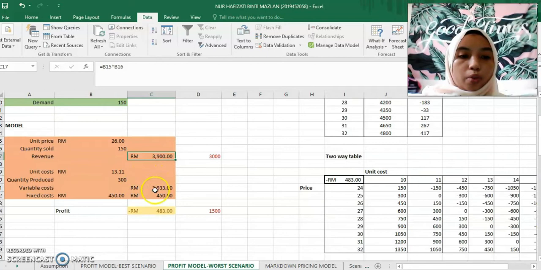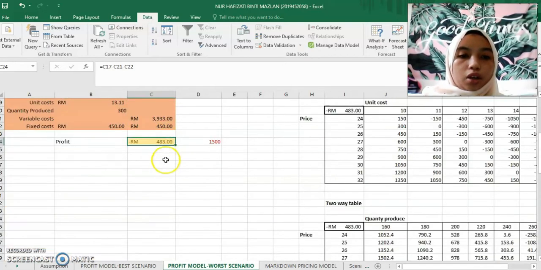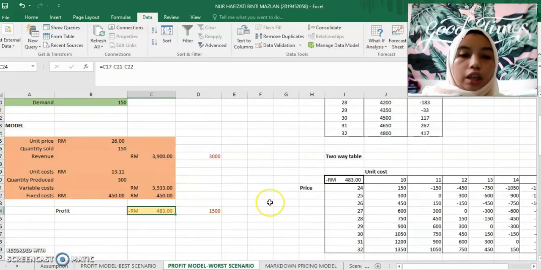As for the variable cost, it is the unit cost multiplied by the quantity produced, which is 3,933 ringgit. The fixed cost is the same, 450 ringgit. The profit is negative 483 ringgit, after I subtract the variable cost and the fixed cost from the revenue. So the total profit I can gain for the worst scenario model is negative 483 ringgit.